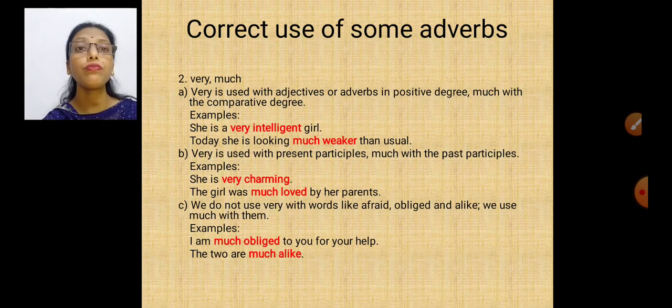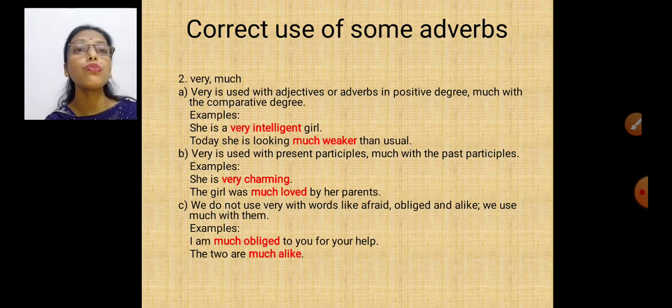She is very charming. This is a present participle. Very will always come with the present participle. But if I talk about a past participle, I'll use much. The girl was much loved by her parents. If I use very here, that will be wrong. The girl was very loved by her parents. No. The girl was much loved by her parents.